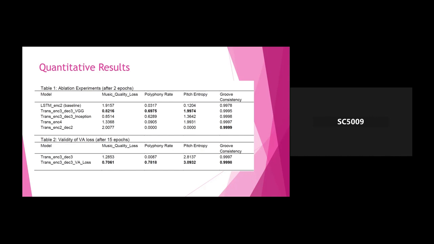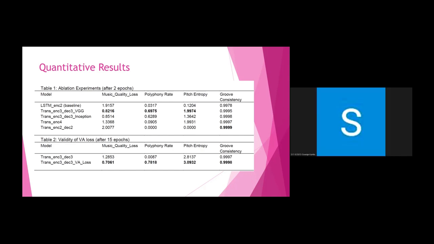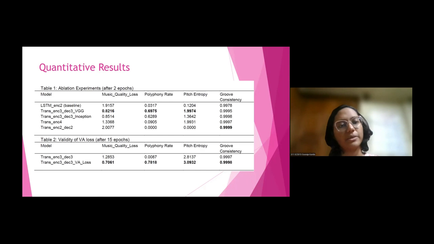We also tried removing the 2 transformer decoders, with only trans enc 2 and LSTM enc 2, and it was definitely performing much better. I presented the results here, which gave significant improvements. And of course, LSTM was not performing well compared to all the transformer models.